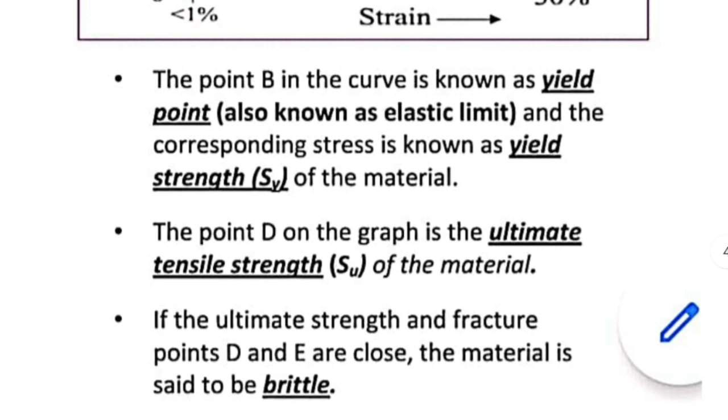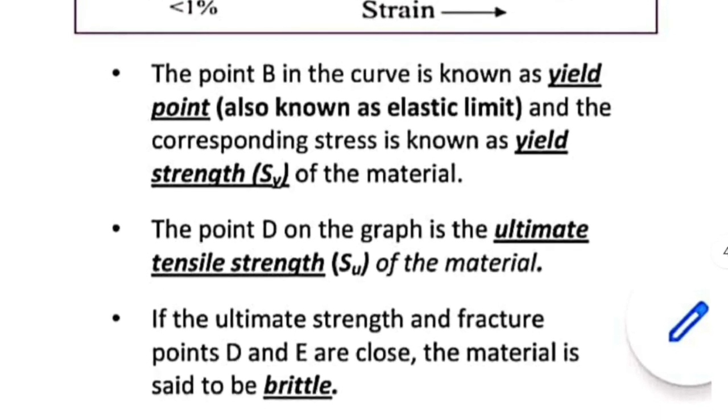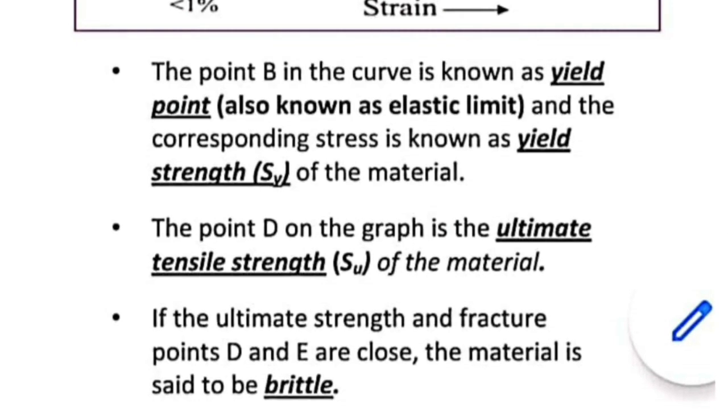If the ultimate tensile strength and the fracture point, that means D and E, are close, we say the material is brittle. Brittle means it will break soon, like plastic or wood. If we apply sufficient force, it will break. That's what we mean by brittle.